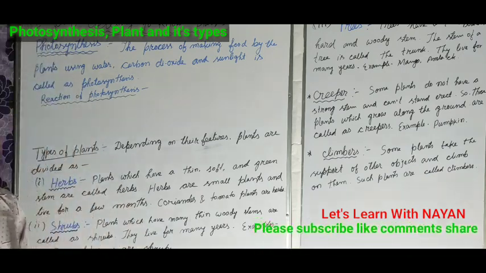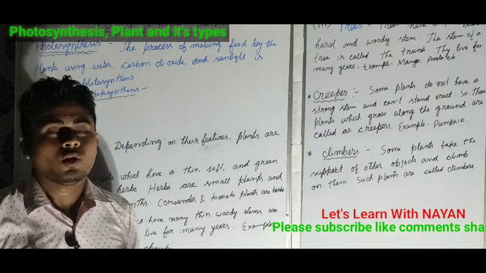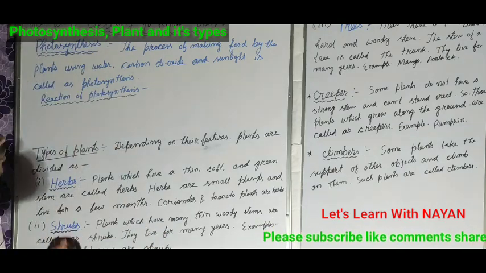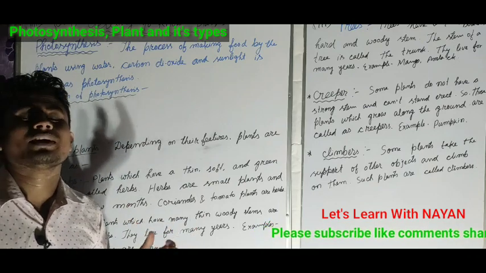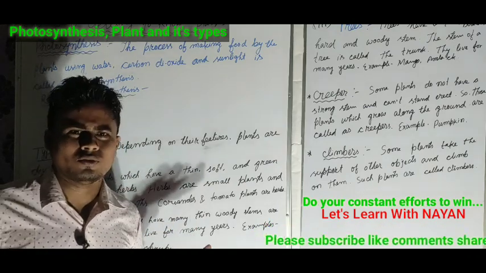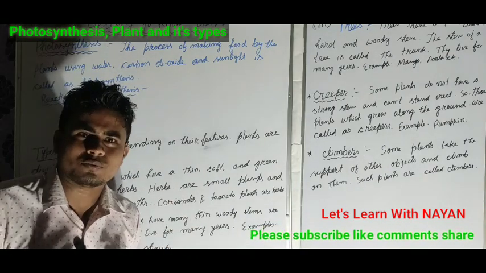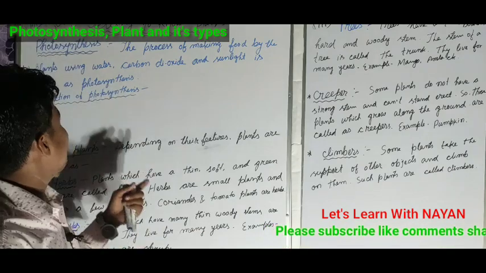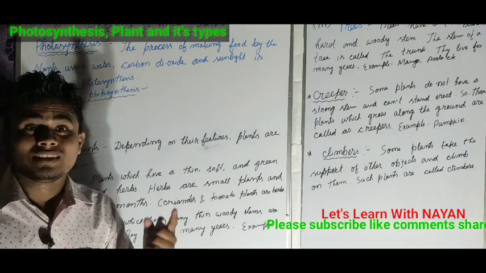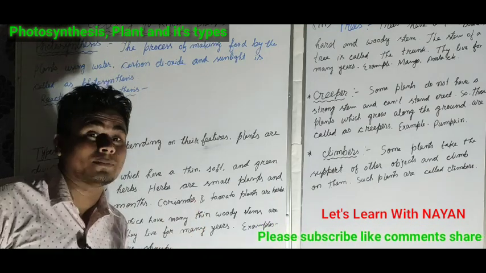So today we are going to discuss about photosynthesis. We all know that photosynthesis is a process through which plants prepare their own food. Simply we know. Okay, so we also prepare our food. Our mom cooks food for us, but these plants can prepare their own food by themselves.